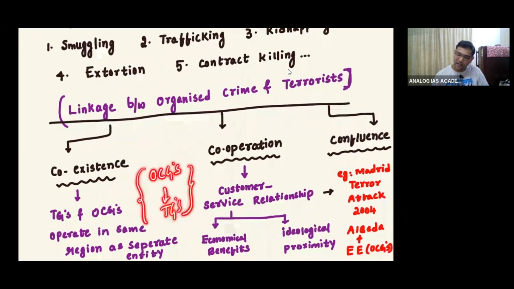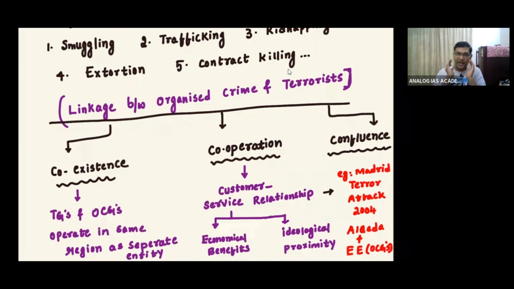If they are helping each other in terms of economic benefits, they cooperate with each other in a customer service relationship. You provide me logistics, I will provide you money. You do this smuggling, I'll give you some share out of this. Such kind of cooperation exists for economic benefits.